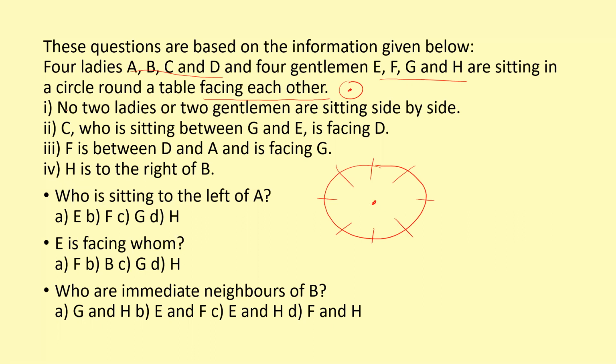Now the first point: no two ladies or gentlemen sitting side by side. That is, no two ladies or two gentlemen sitting side by side means there should be an alternate male and female.